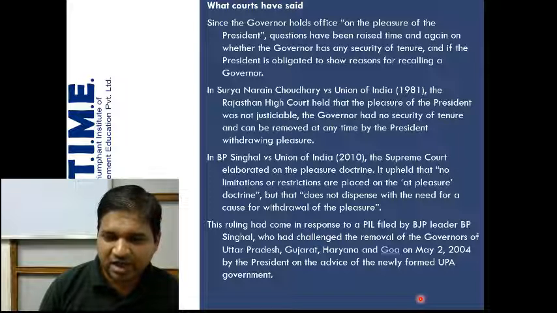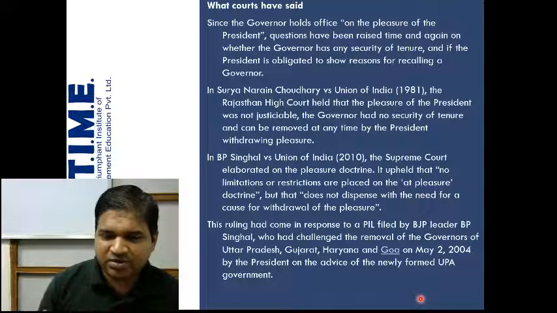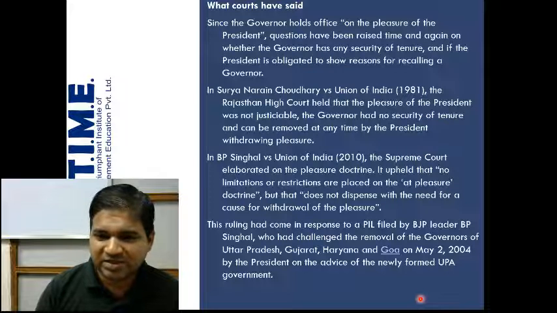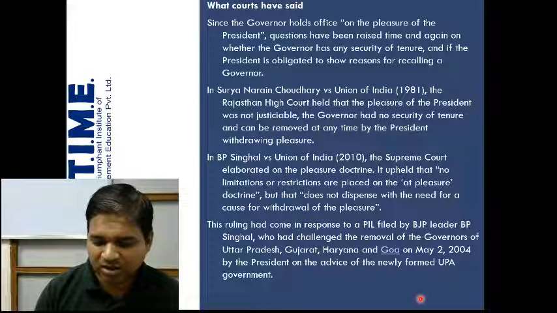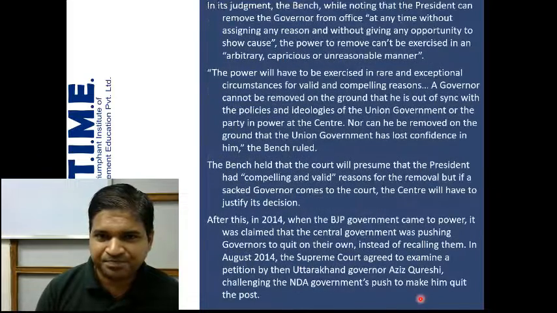Usually, when a new government comes, most of the governors are removed or changed. So why were they removed? Just because the president said they should be removed, or is there any cause that is important? So you cannot totally dispense with the need for a cause. The need for a cause can be asked.